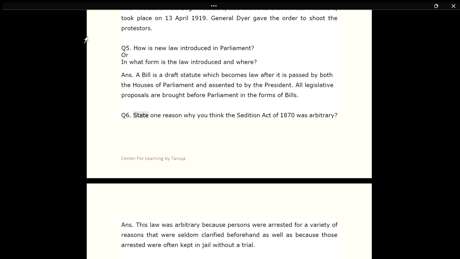Q6. State one reason why you think the Sedition Act of 1870 was arbitrary. Ans. This law was arbitrary because persons were arrested for a variety of reasons that were seldom clarified beforehand, as well as because those arrested were often kept in jail without a trial.